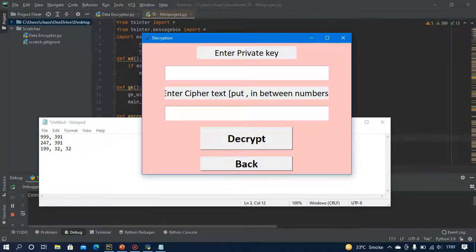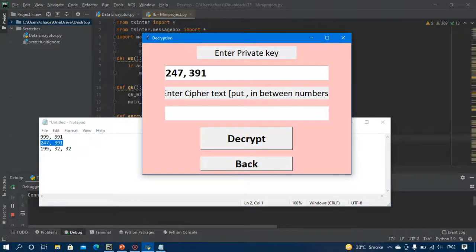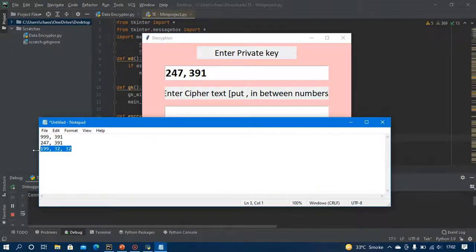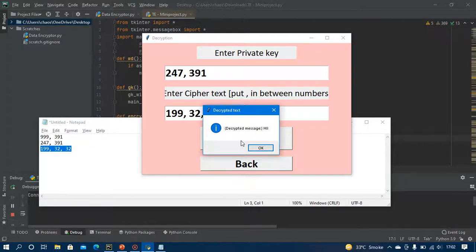For decryption of the message, you don't need the public key. Actually, you need the private key, that is 247, 391, and the ciphertext. I'll decrypt it. Okay, now you can see the decrypted message is the same as the message I wanted to encrypt.